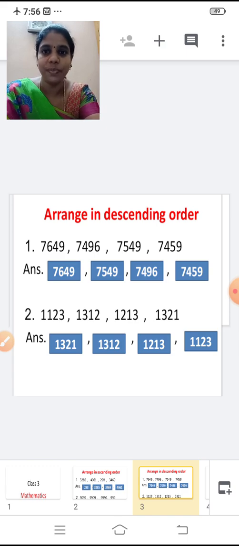Then 1213. At last 1123. Shall we move on to the next one?